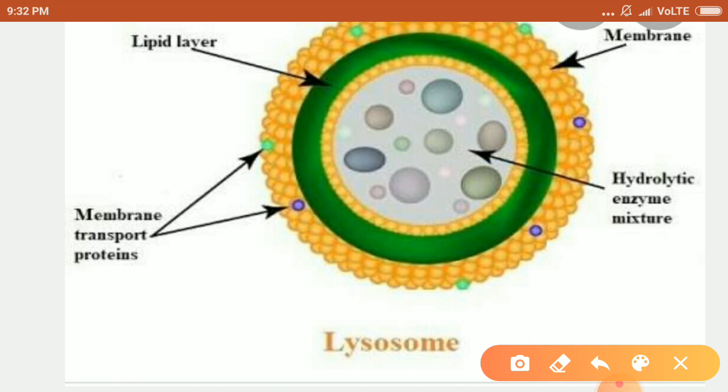So lysosome is known as suicidal bags. As you can see, it contains many of the digestive enzymes which help in the digestion, and whenever there is any disturbance in cellular metabolism, the cell gets damaged and lysosome may burst and the enzyme digests their own cell. So they are known as suicidal bag.